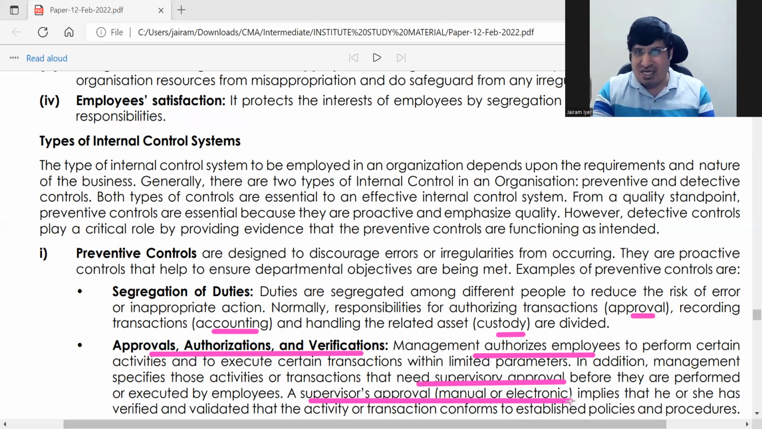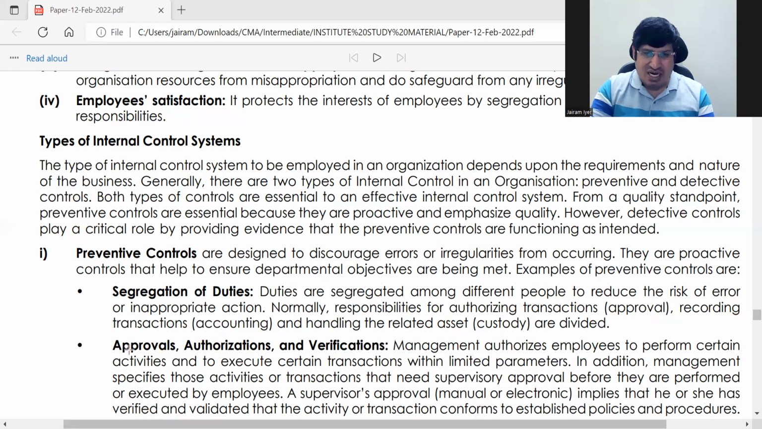So it will generate some number or something, and only after getting that number or code, they can proceed. So that will be electronic approval. Otherwise, manual, we all know a supervisor is there. So all transactions get verified, and you can make sure that they have followed proper procedures.